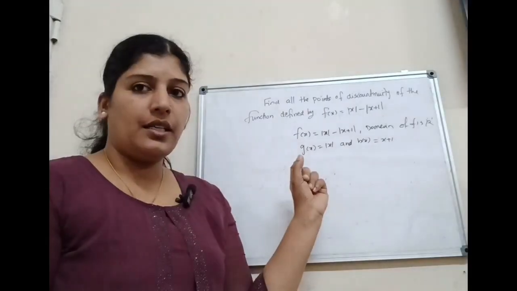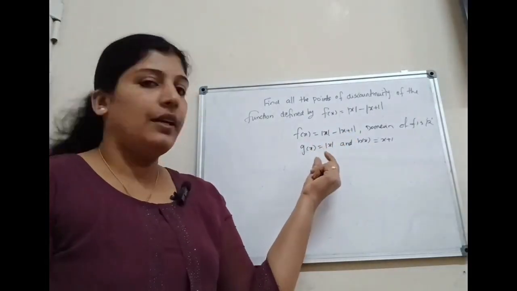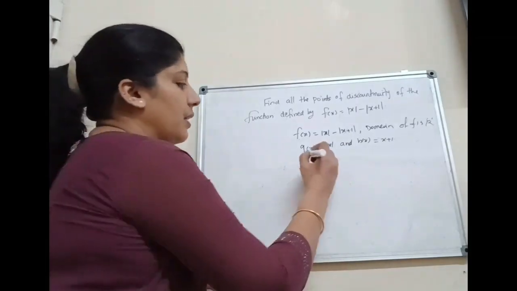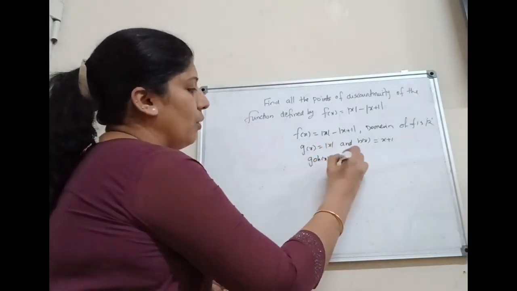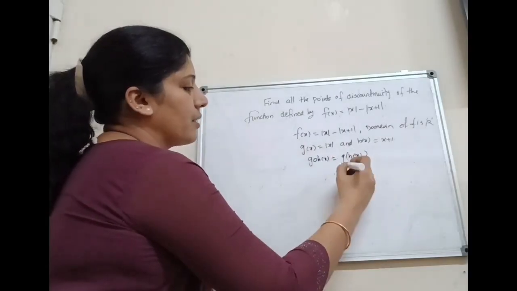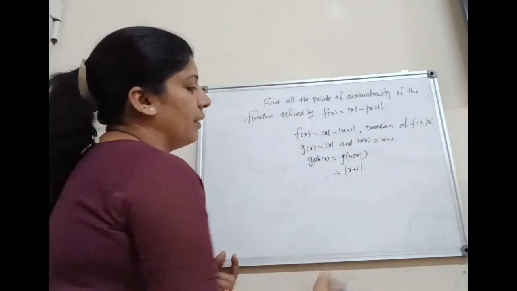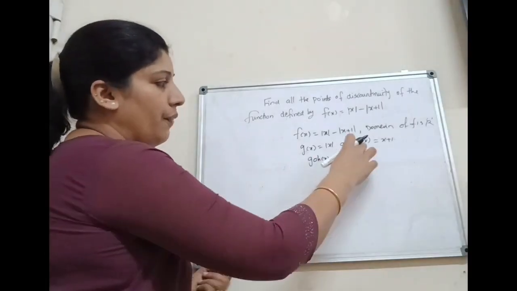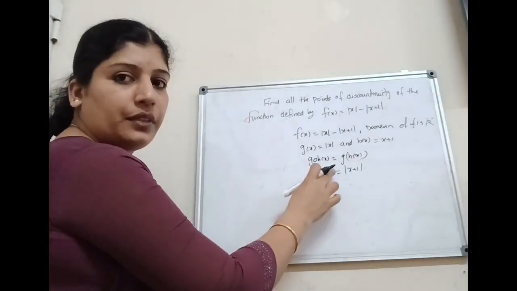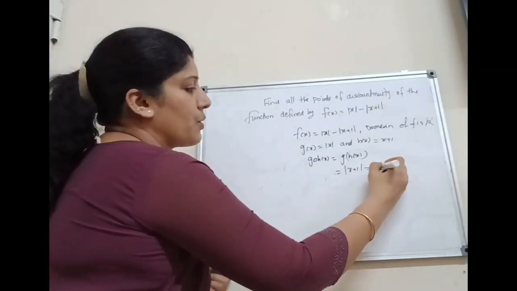Mod x is continuous. Next, we can consider whether modulus of x plus 1 is continuous or not. That is why here we can consider g composition h of x. G composition h of x equal to g of h of x. Now g of x is mod x. Therefore, g of h of x is modulus of x plus 1. Here g of x and h of x are two continuous functions, then the composition of these two continuous functions is again continuous. That implies mod x plus 1 is continuous.